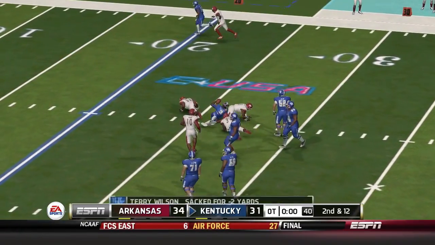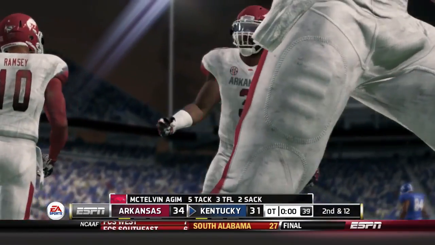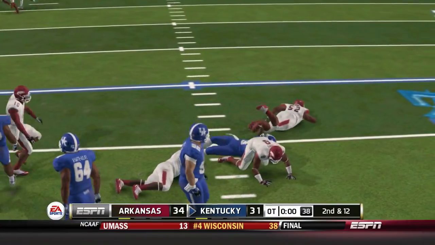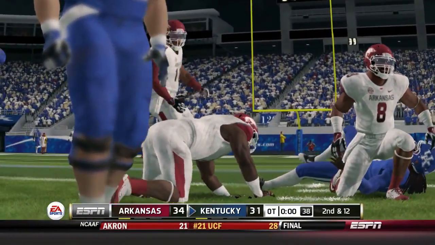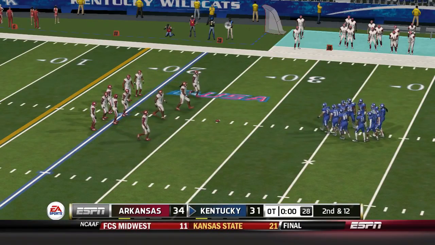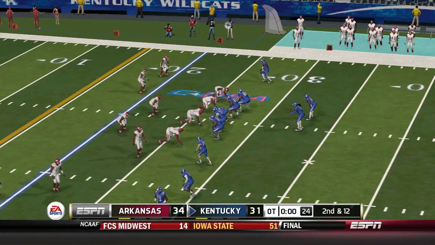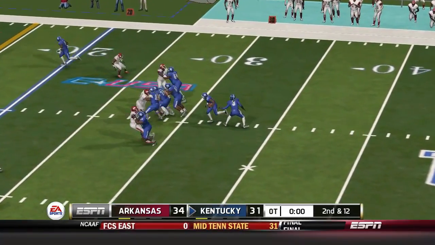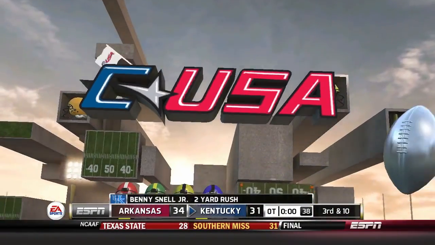He's got to throw it in a hurry, and they bring him down for a sack on the play. Call it a loss of 2 yards on the play. That'll bring up 2nd and 12. He gets out to about the 25-yard line.